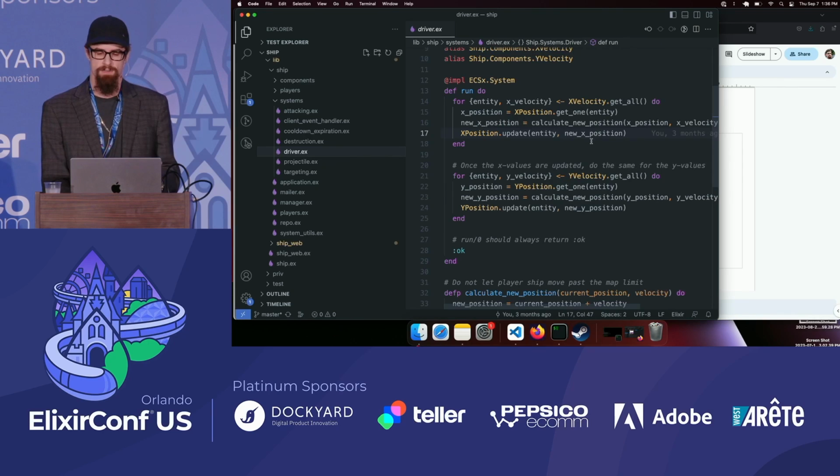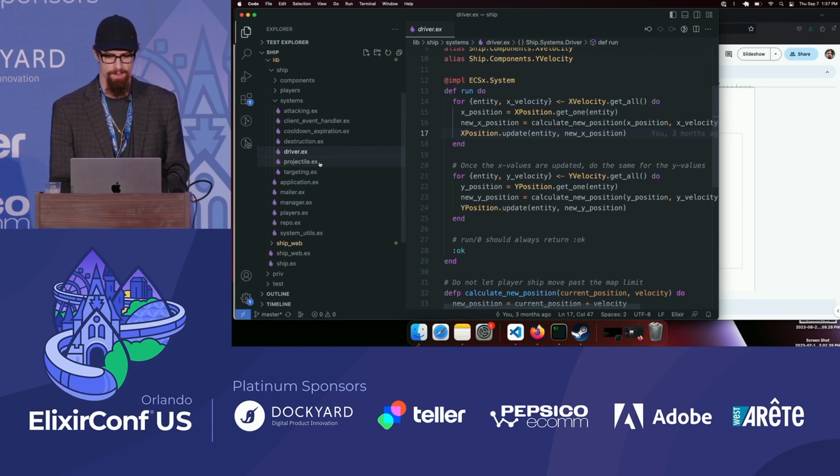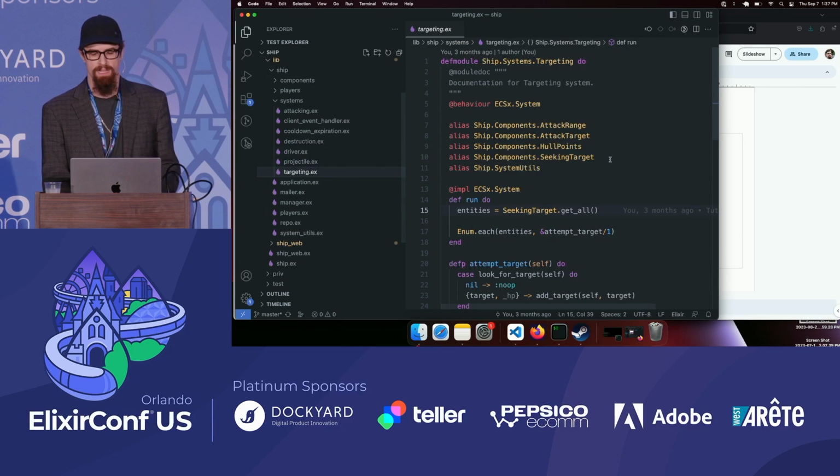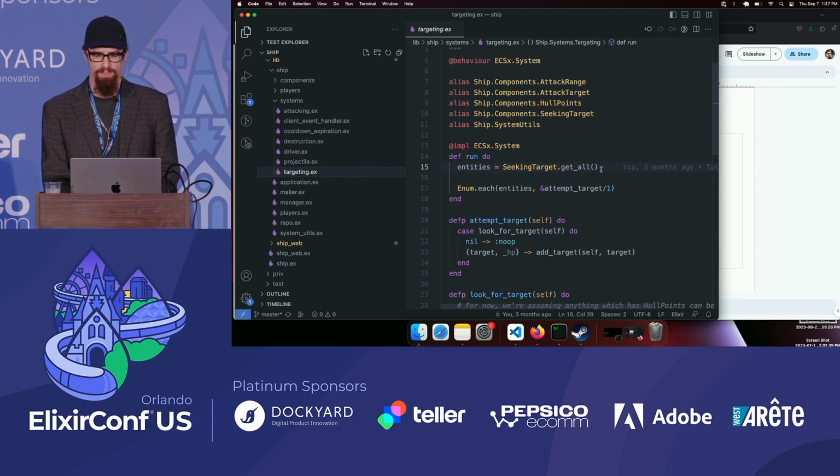The driver is going to check X and Y velocities and then update the X and Y positions accordingly. We have a projectile system to get all of the projectiles, here using tags. And for each projectile, we're going to most likely continue to seek that projectile towards the target. Otherwise, maybe we'll destroy the projectile if the target's already been destroyed. And then lastly, we're going to find all of the ships that are currently seeking a target.